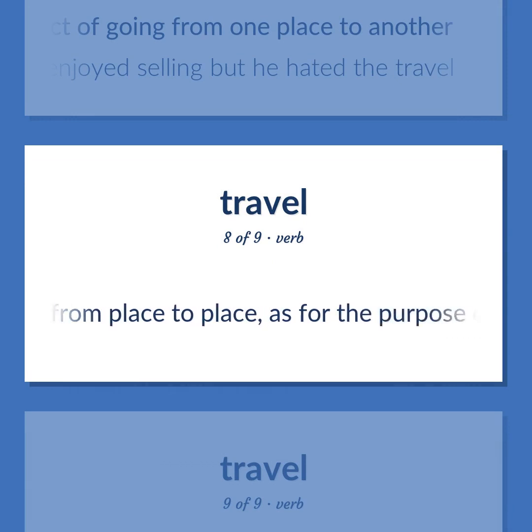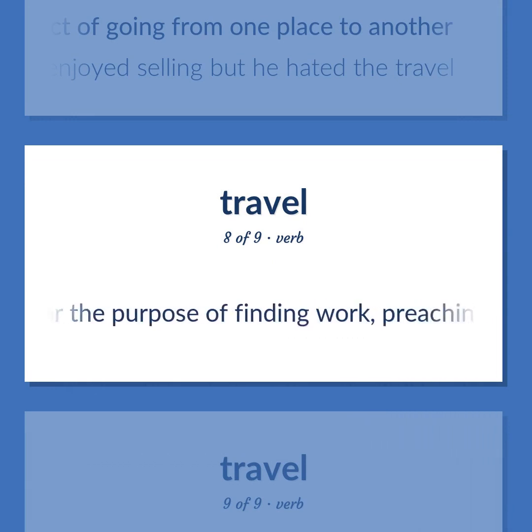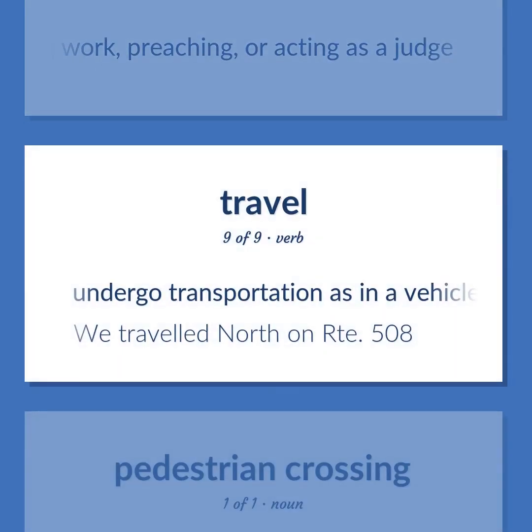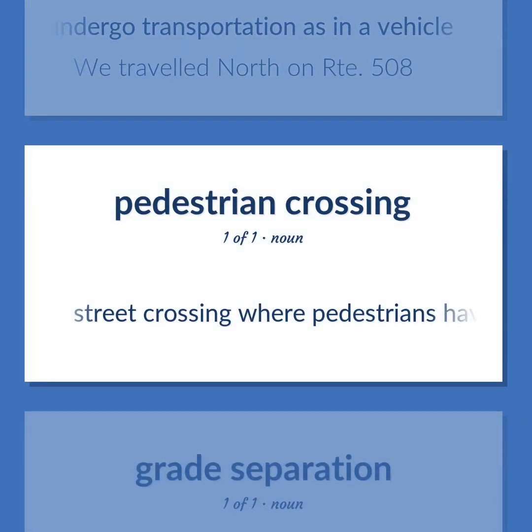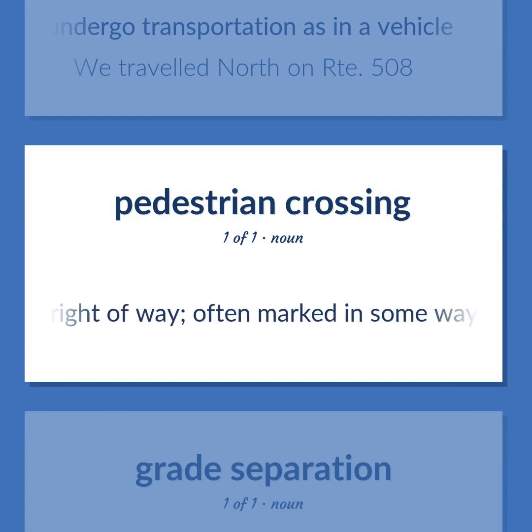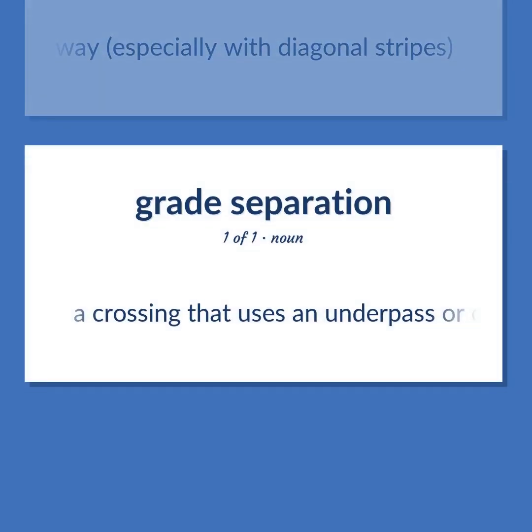Travel from place to place, as for the purpose of finding work, preaching, or acting as a judge. Undergo transportation as in a vehicle. We traveled north on Route 508. Street crossing where pedestrians have right of way, often marked in some way, especially with diagonal stripes. A crossing that uses an underpass or overpass.